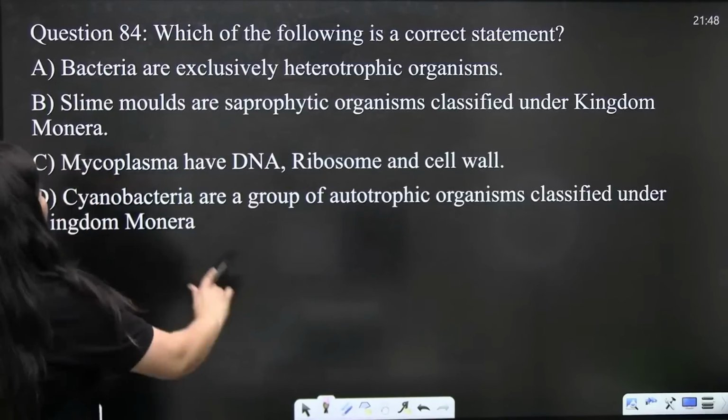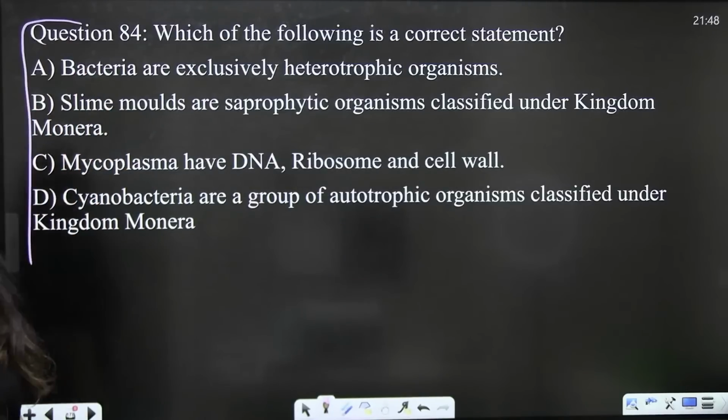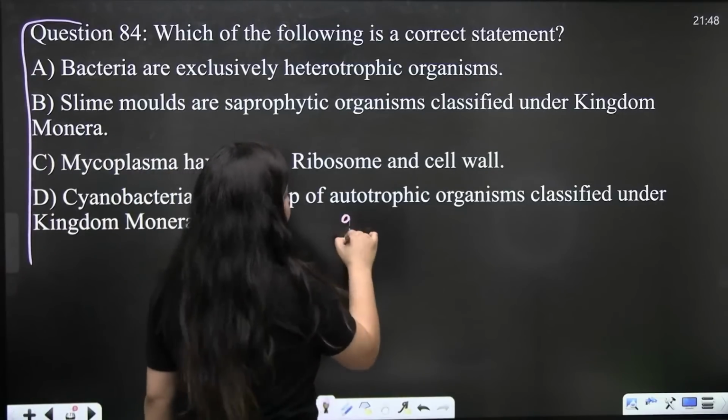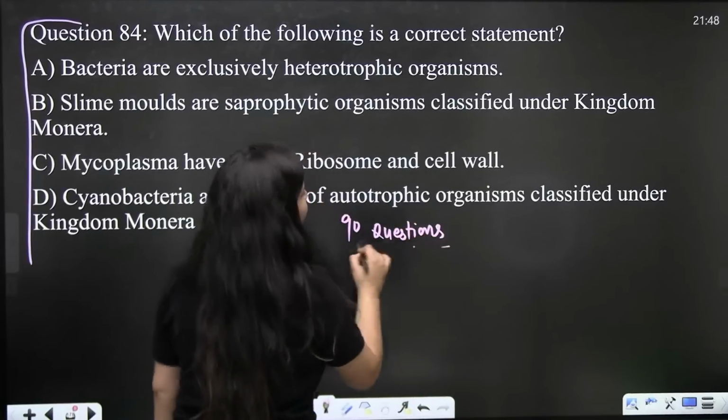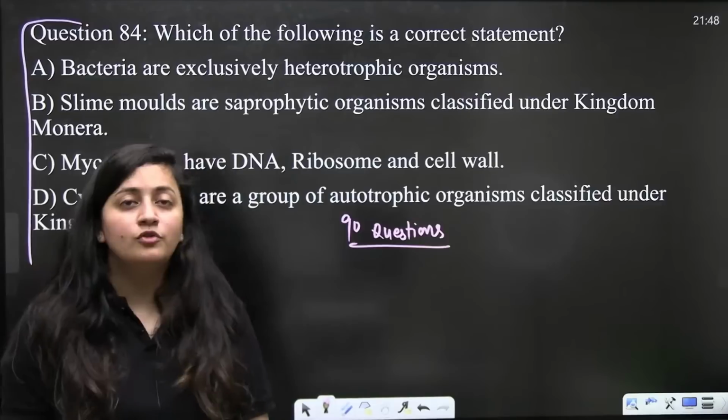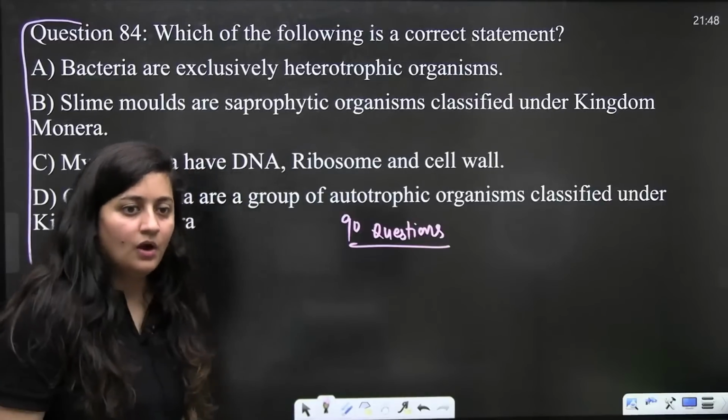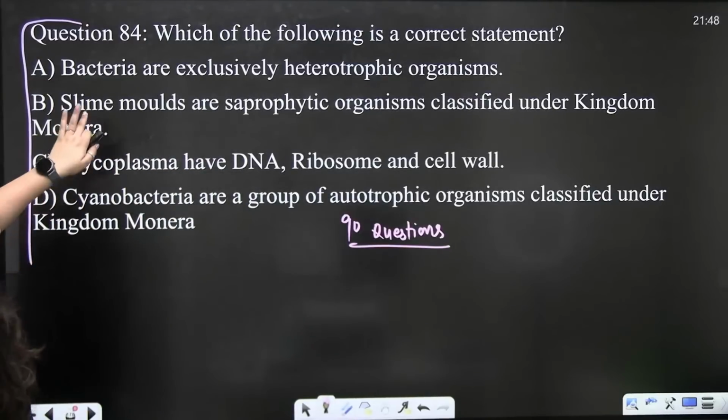Next question, which of the following is a correct statement? Bache, we have to solve 90 questions, right? And we are on question number 84. So speed up. We have to solve 90 questions.